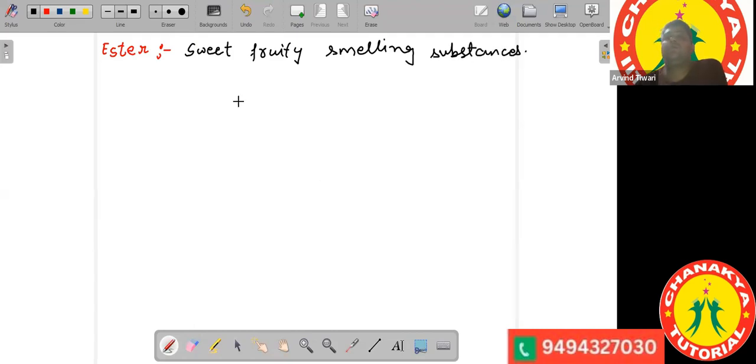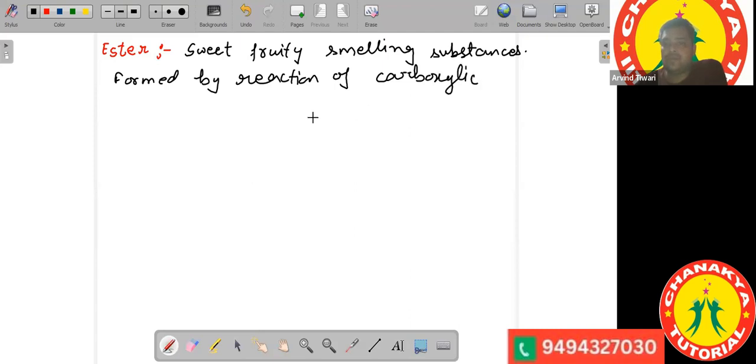Okay, so how are they formed? They are formed by the reaction of carboxylic acids with alcohols. Until I write the definition, everyone will write down the equation for the formation of an ester.